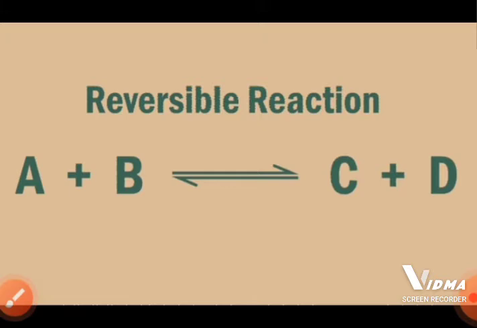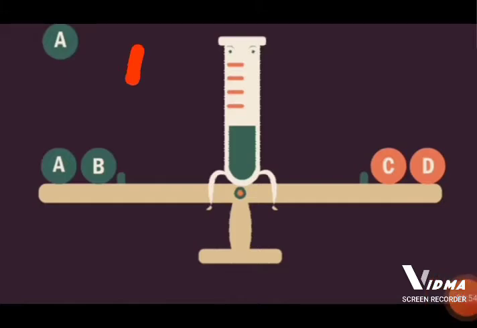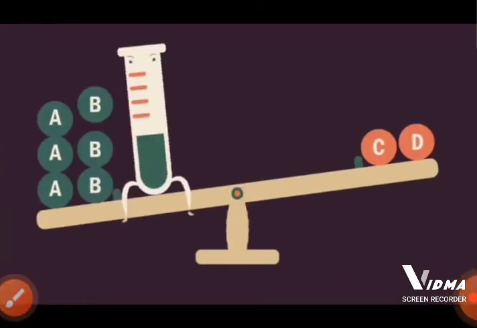This is an equilibrium reaction because the rate of the forward reaction is equal to the rate of the backward reaction. If we increase the concentration of reactant A, what happens? The equilibrium of the system is going to be disturbed, no doubt.